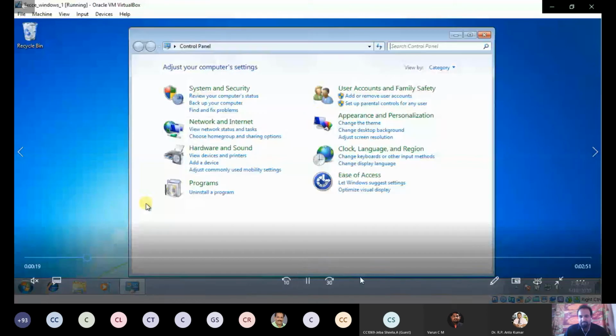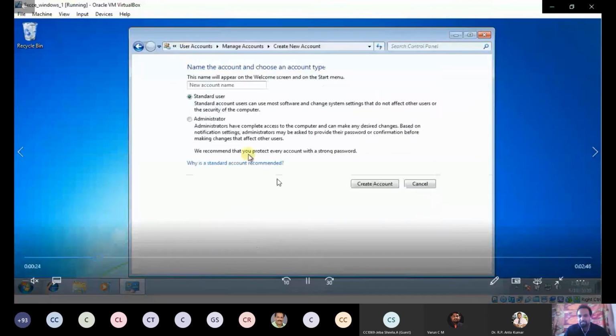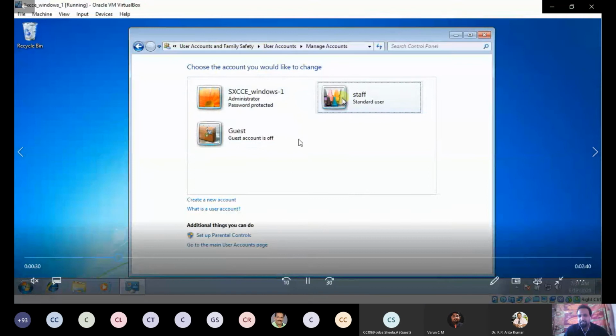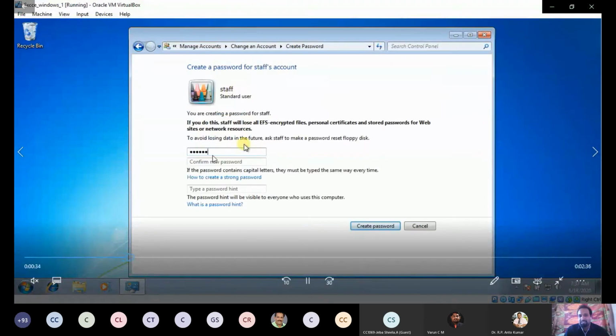So now go to control panel, add or remove user accounts. You have to create one account, staff. I'm creating staff and create account. Now you have to provide the password. You see, you have to click create password. Okay, you have to provide the password for this particular account.